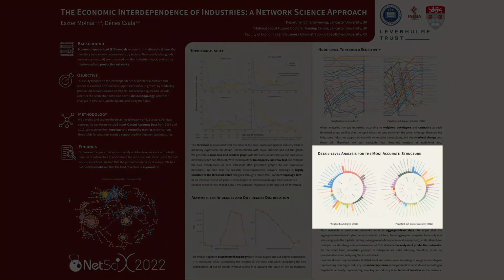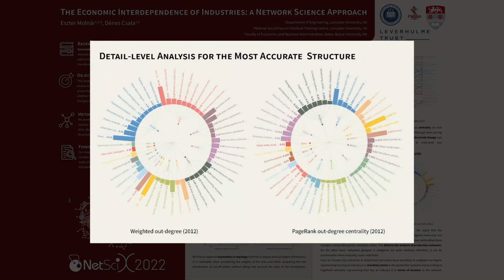Most research in production networks looks at aggregate level data. We argue that the aggregate level doesn't give the most relevant picture. Some aggregate categories have only one subcategory in the top lists, such as mining or management of companies and enterprises, while others have multiple, for example, non-durable goods or wholesale trade. This distorts the analysis of production networks.